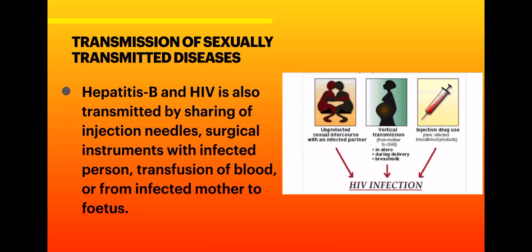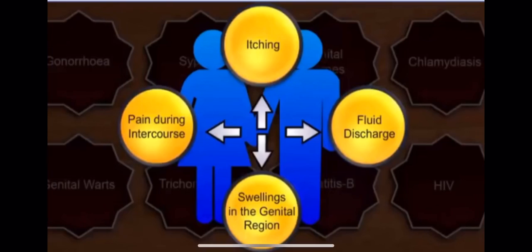If surgical instruments are not properly sterilized and come in contact with an infected person, then again chances of these diseases may arise. Transfusion of blood of an infected person to a healthy person, and from an infected mother to the fetus. So these are certain causes by which HIV and hepatitis B can be transmitted from one person to another.